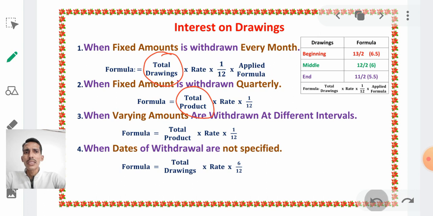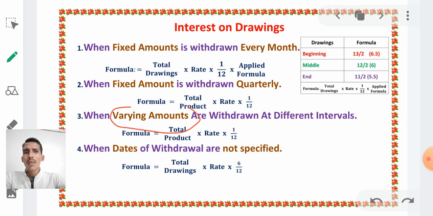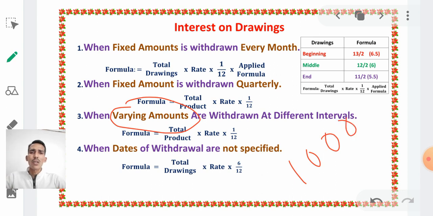Next, the third situation is when the amounts vary, meaning different amounts. If he withdraws 1000 in April, in May he may withdraw 3000 or 4000. In the first month he has withdrawn 1000, in the second month he may withdraw 2000, and after 2 or 3 months he can withdraw again 6000 or 8000. So these are different, varying amounts withdrawn at different intervals.